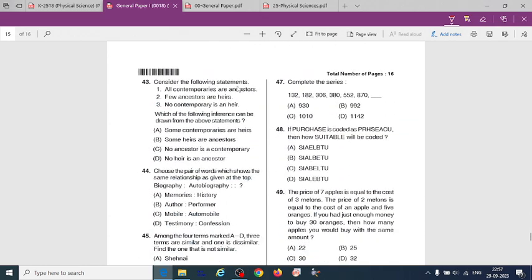So consider the following statements. All contemporaries are ancestors, few ancestors are heirs, no contemporary is an heir. Which of the following inferences can be drawn from the above statements? So from these three we can get option B.